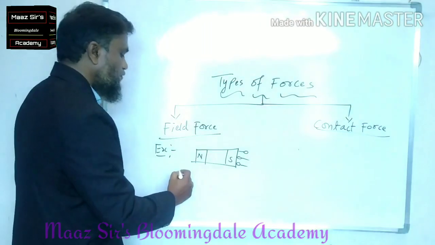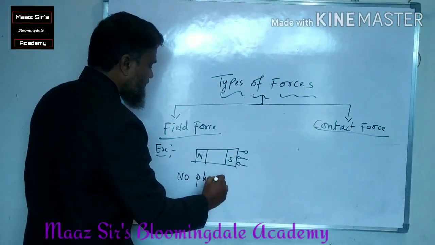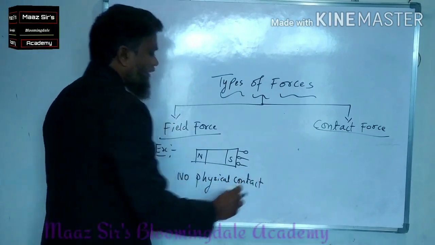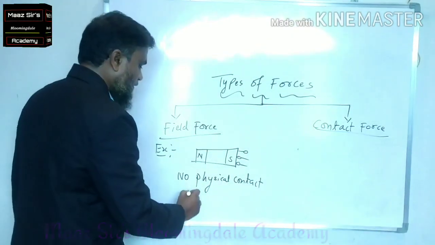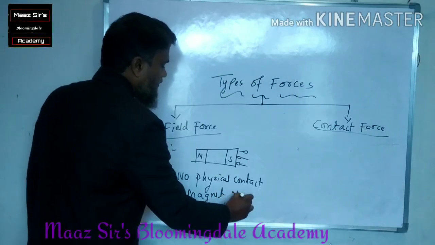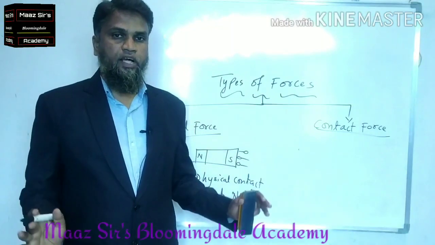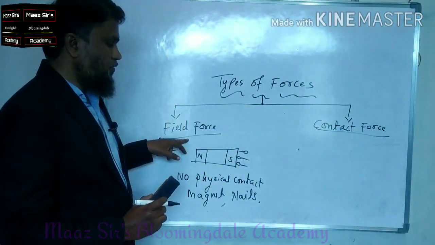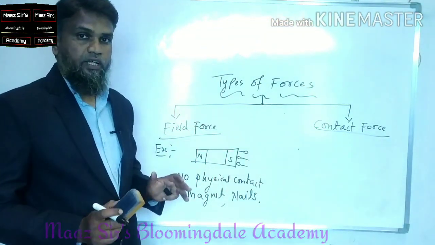That means there is no physical contact. Physical contact means touching between the magnet and the nails. So whenever there is no physical contact, we can say that that type of force is known as field force. Is it clear?